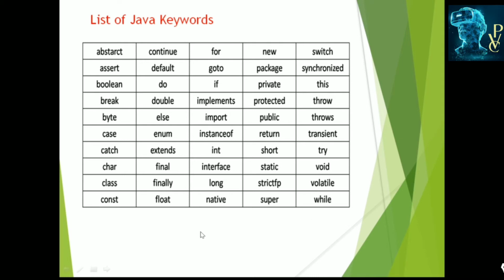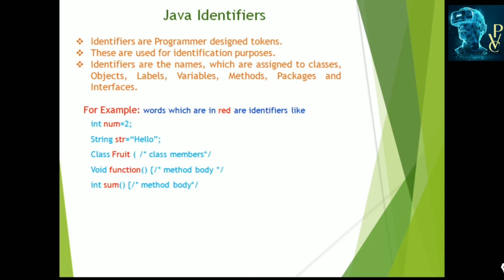And next is the Java identifiers. Identifiers are the programmer designed tokens, and these are used for identification purpose. So we call these the identifiers.